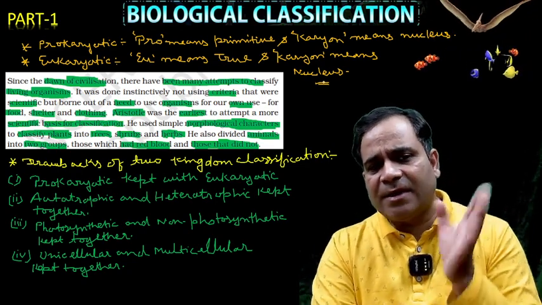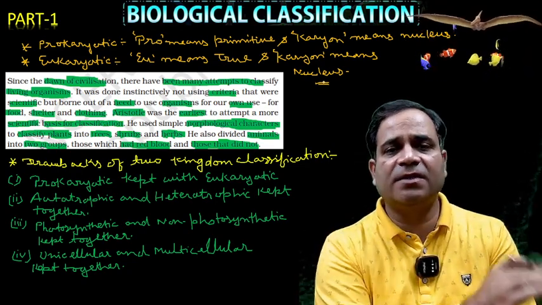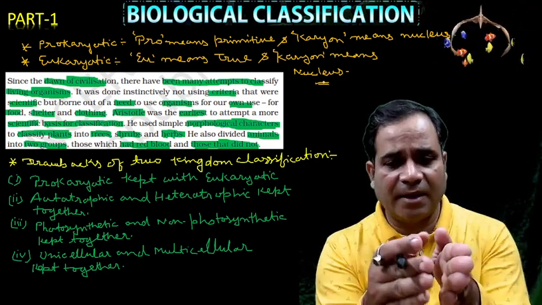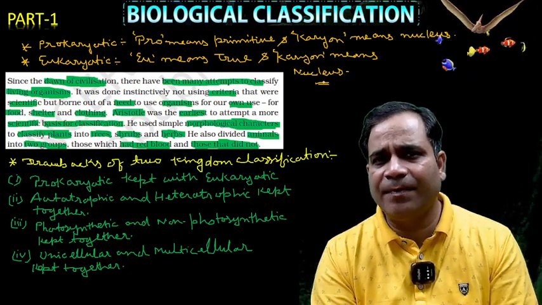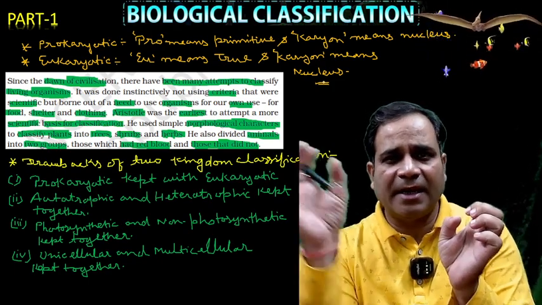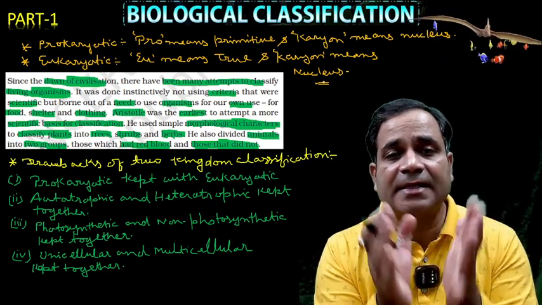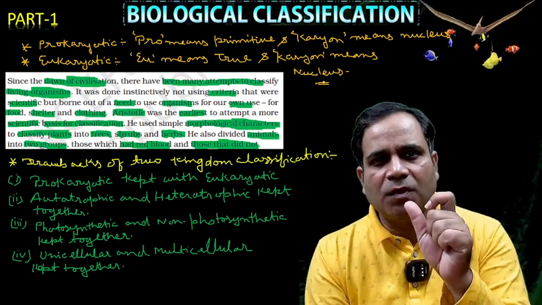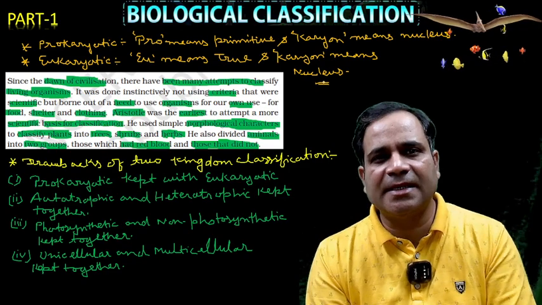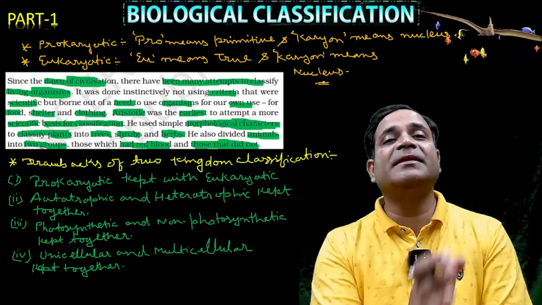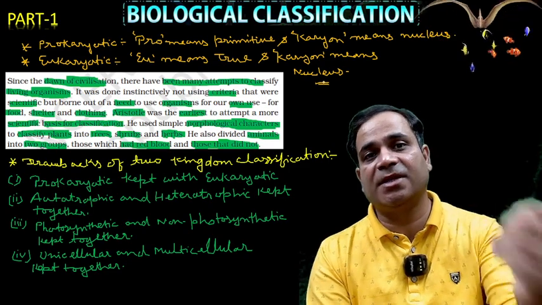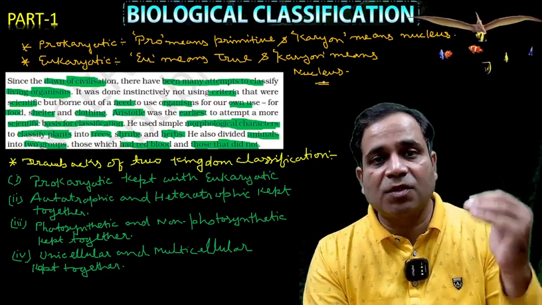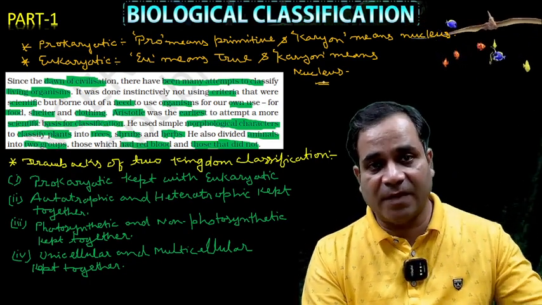So let's see what the drawbacks of this two kingdom classification were, which was given by the scientist Carl Linnaeus. Here the scientists kept prokaryotic along with the eukaryotic. So this is not correct now. If we put all the prokaryotic and eukaryotic together, then how do we study, my dear? Why do we classify? We classify to study the organisms in a systematic manner, no? If we do not arrange them in a systematic manner first, then how do we study them? Yes or no? So they must be classified, so that we can study each one properly.